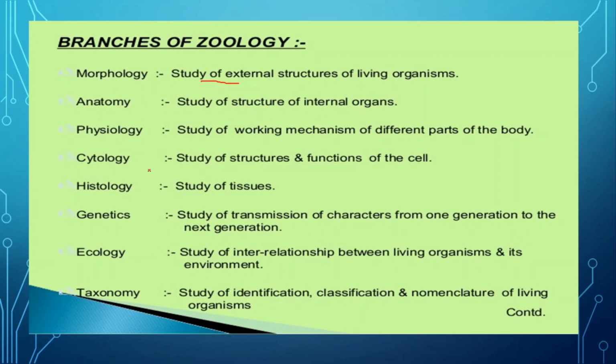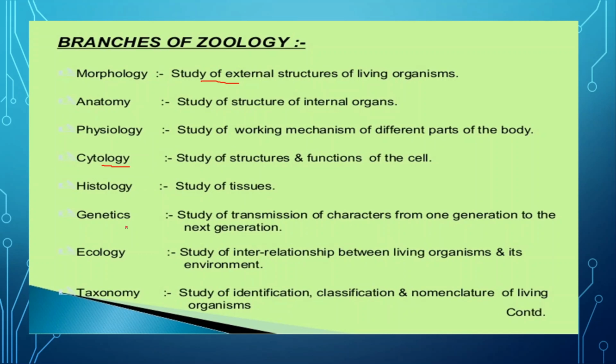Cytology, the structure and function as well as division of the cells, is known as cytology. In this branch we study cell behavior, etc. Now histology, that is the study of tissue and how they behave, in which condition they behave in a different way, all these things we study in histology.